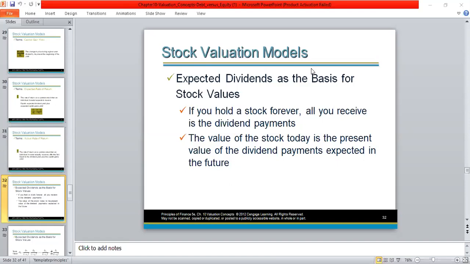So when we want to calculate the value of a stock or value of one share, what we do is we calculate the present value of future dividends. So value of a share is the present value of future dividends. That is the basis of dividend valuation models.